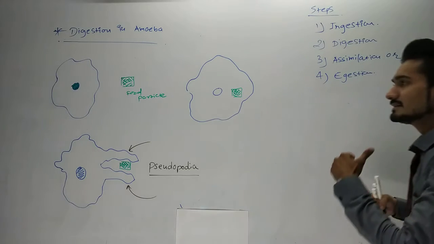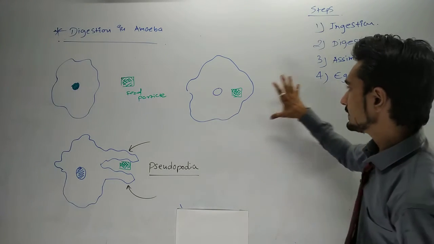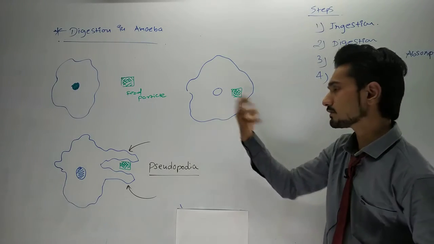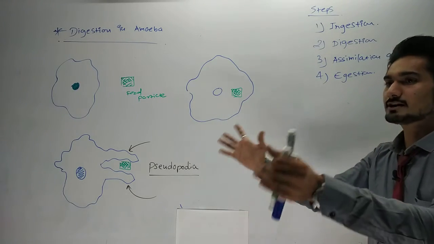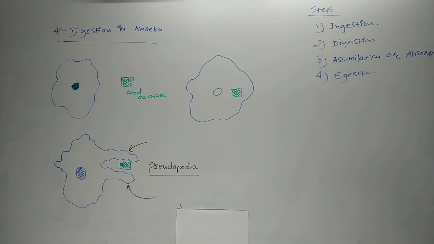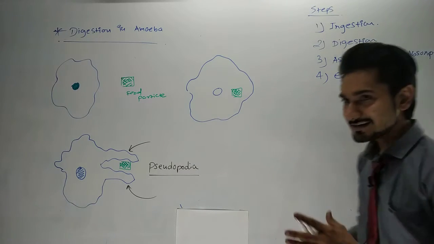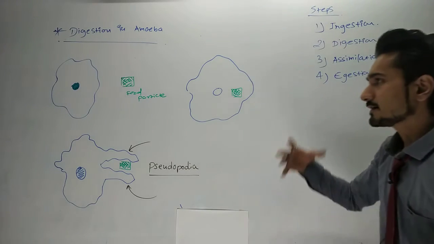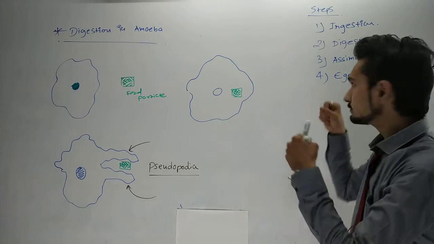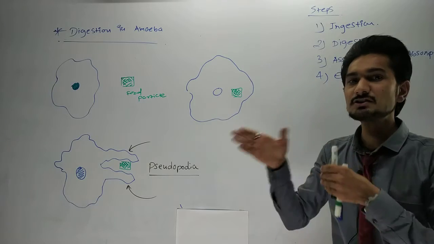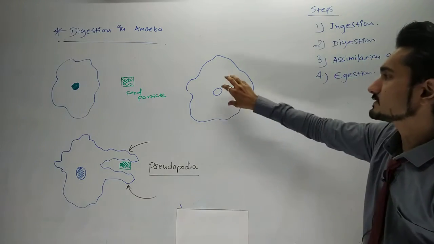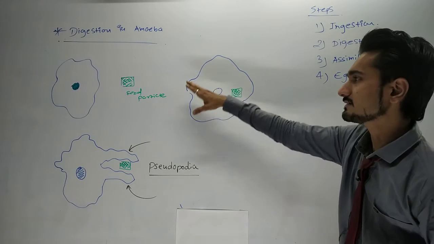In the third process, the substances created by the breakdown during digestion get distributed to wherever they are needed. This is assimilation, or absorption. If protein is created, it goes to where protein is needed.